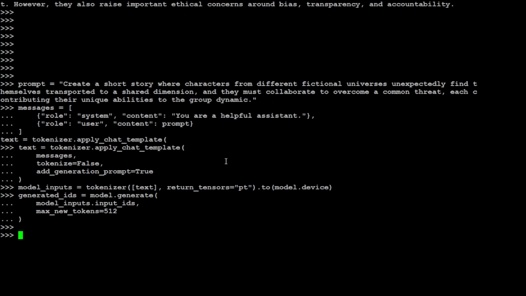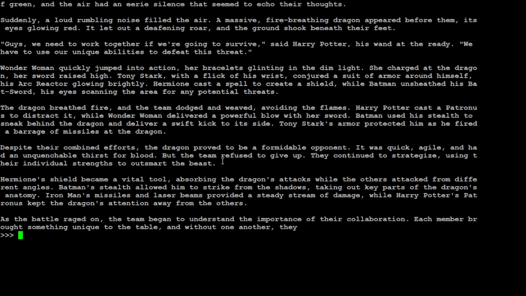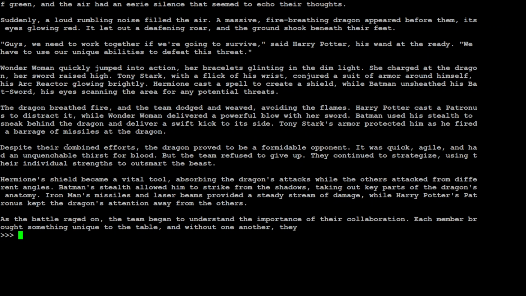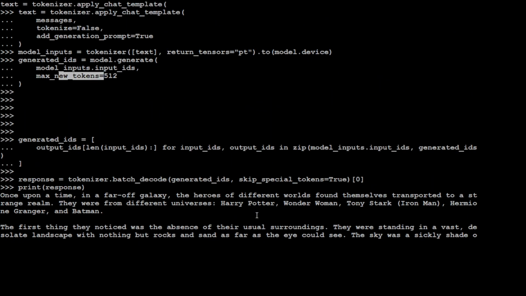Okay, the model took a long time, but it has come back. Let's print it out. There you go. So I'll just scroll up. You can see that the story has been printed, and it is saying that once upon a time in a far off galaxy, the heroes of different worlds found themselves transported to a strange realm. So there are characters, there is a Hermione character with a shield, and as the battle raged on, blah blah blah. Because I have restricted the tokens to 512, as you can see here. Sorry, that is why it has cut off the generation, which is fine.